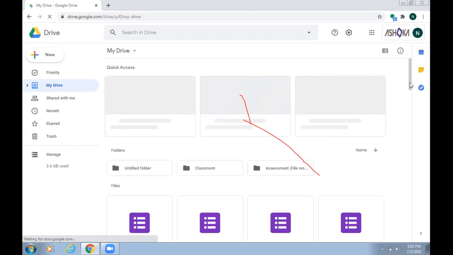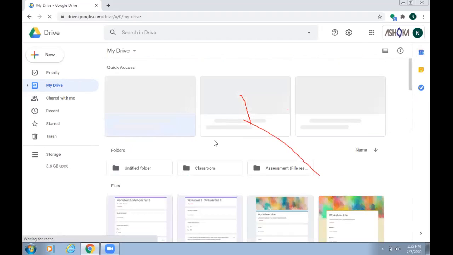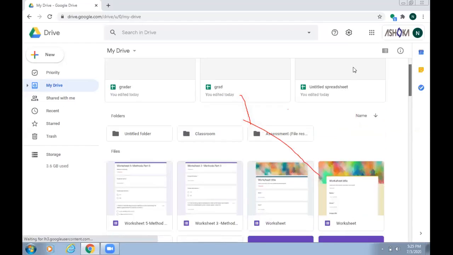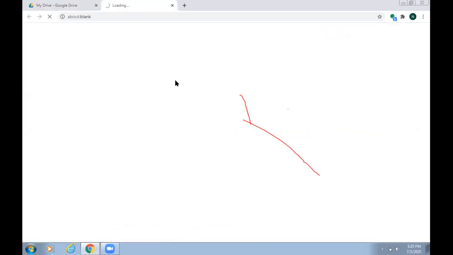Okay, so here you can see the sheet. See, this is our untitled sheet. Just now we have made it. It is like in sorted format. First there are folders, then you can see our sheets over there. We have created the grade sheet. So this is the grade sheet. Just now we have created this sheet. You can see from here also you can share it, see here the link created for this sheet.